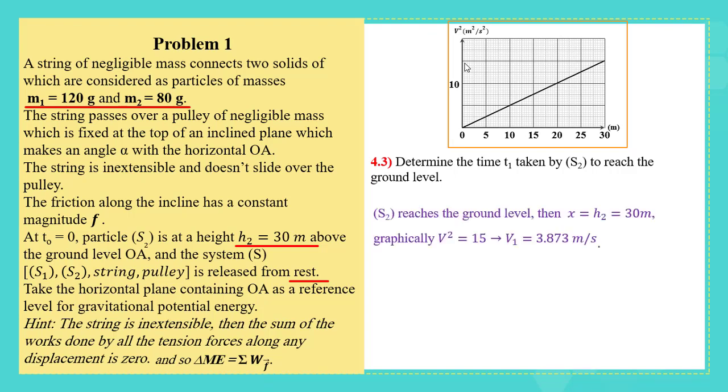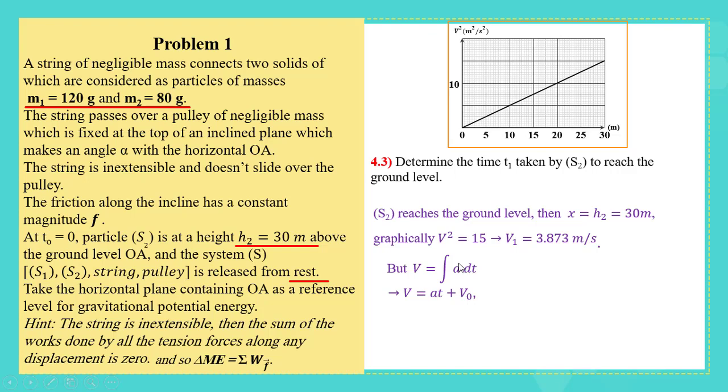When v squared equals 15, then v1 at t equals t1 is radical 15, which is 3.873 meters per second. v equals the antiderivative, the integral of a dt. Now between 0 and t1 the expression is at plus v0.